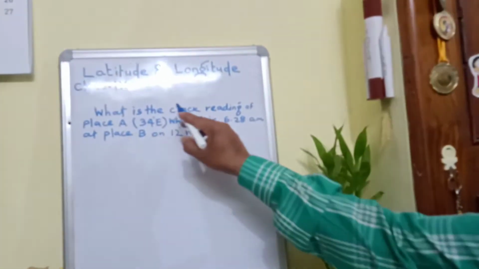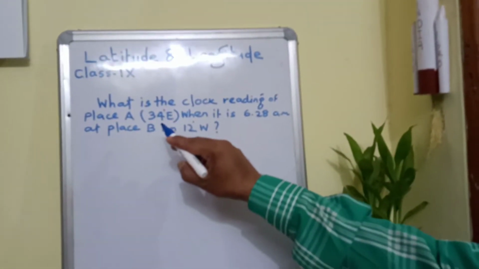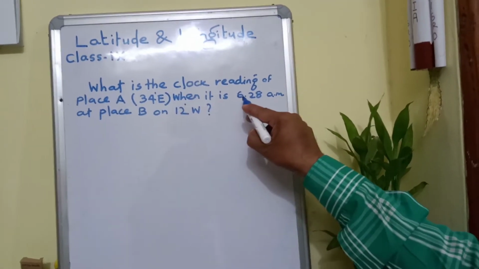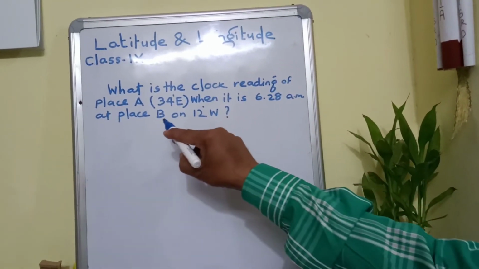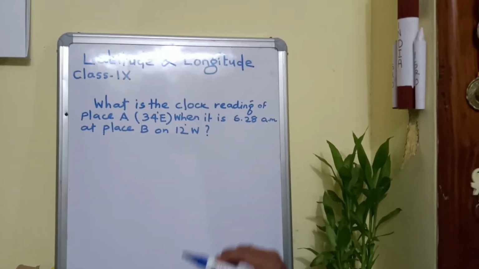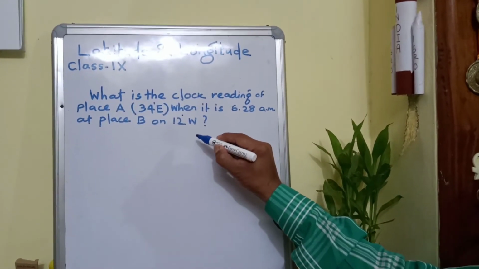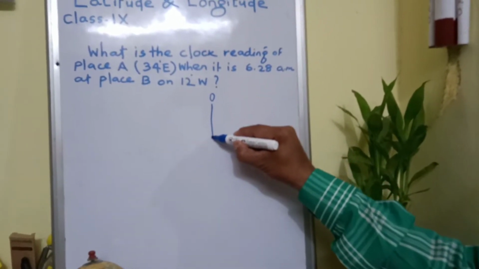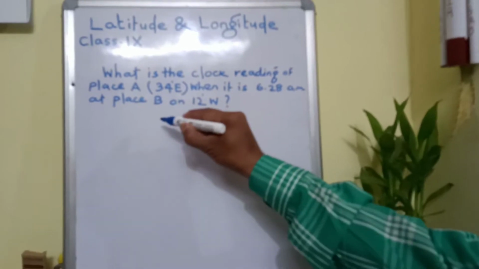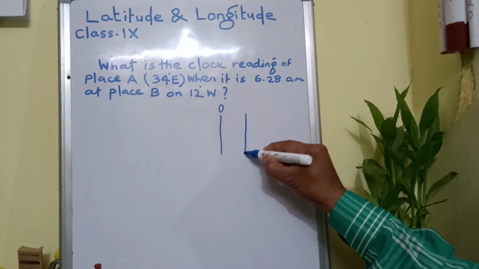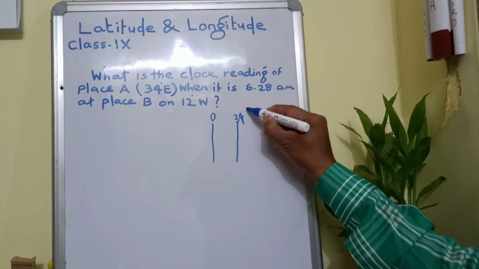Now look at this board. What is the clock reading of place A located at 34 degree east when it is 6:28 am at place B on 12 degree west? To solve this problem, what is to be done? Now see the diagrammatic approach of this sum. First, this is the prime meridian, eastern hemisphere, western hemisphere, and place A is located in the eastern hemisphere, 34 degree east.